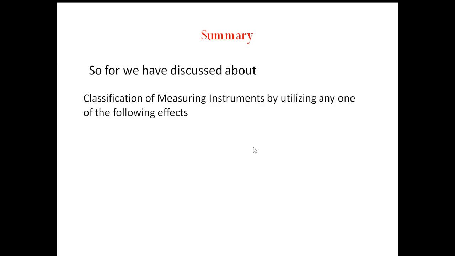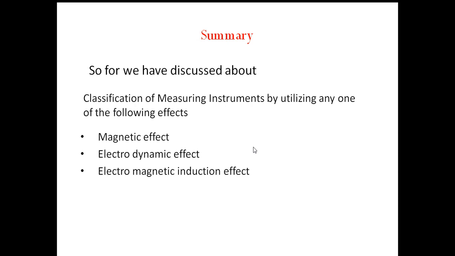So far, we have discussed the classification of measuring instruments by utilizing one of the following effects: the magnetic effect, where due to magnets there will be some attraction or repulsion; the electrodynamic effect; the electromagnetic induction effect; the thermal effect; the chemical effect; and the electrostatic effect. These are the different effects which cause the pointer to deflect.